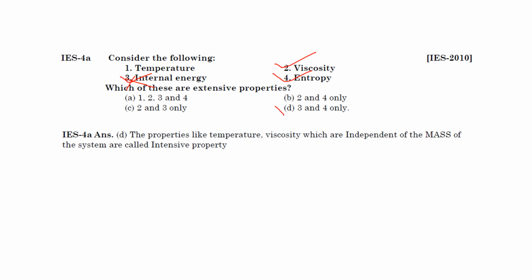One second. Temperature does not depend on mass, it is an intensive property. Viscosity does not depend on mass, it is an intensive property. Entropy depends on mass. Yeah, this depends on mass. And internal energy, okay, internal energy and entropy depend on mass. So that's why the third and fourth are extensive properties. Okay, temperature and viscosity do not depend on mass. Okay, so the properties like temperature and viscosity, which are independent of the mass of the system, are called intensive properties. Okay.